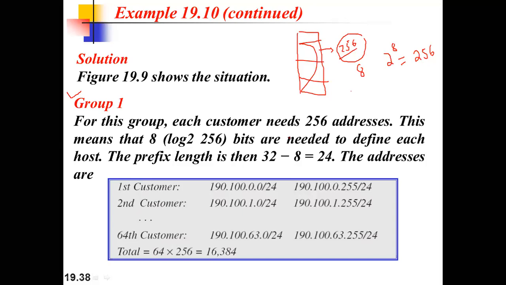We need the last 8 bits for the host address, then only each block can have 2 raised to power 8. That means each block can have 256 addresses, right?